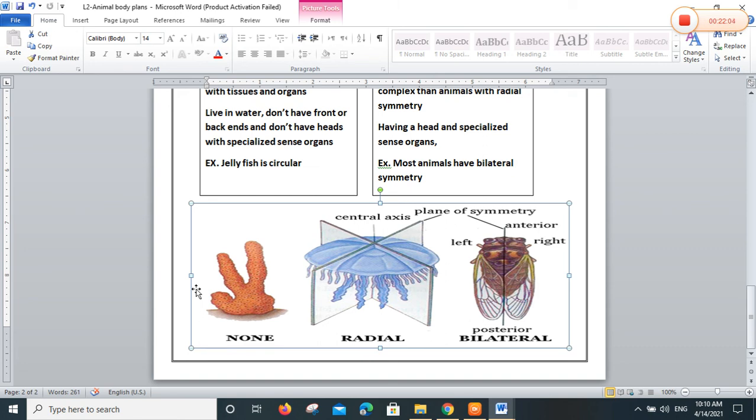Turn to page 146. Page 146 tells me about the comparison between the vertebrate and the invertebrate, a comparison between fish and sea star. Firstly, fish: the class fish belongs to the phylum vertebrates.